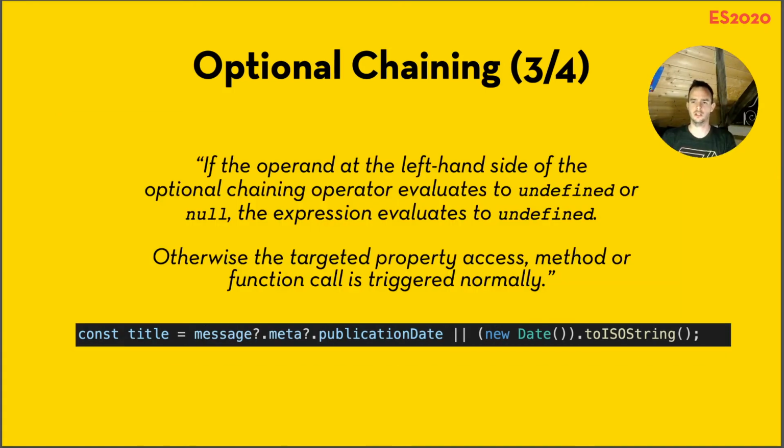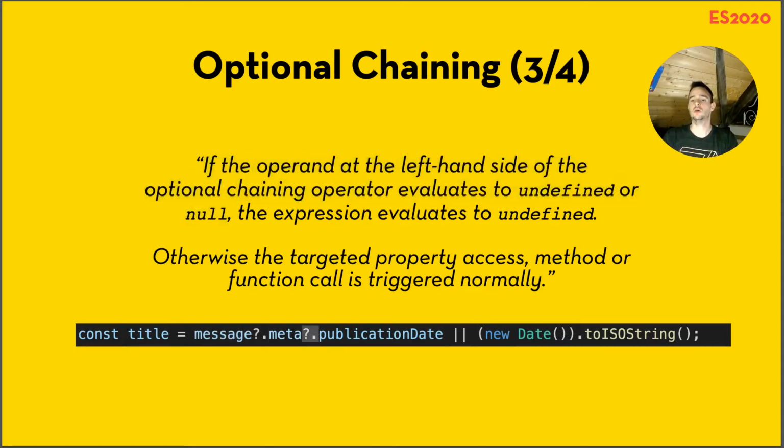How does it work? Well, here's the description. It says, if the operand at the left-hand side of the optional chaining operator evaluates to undefined or null, the whole expression evaluates to undefined. So when we encounter the operator, which is the question mark and the period there, we check, is the operand at the left-hand side null or undefined? That's not the case. Okay, we're just going to continue, otherwise the target property will be triggered normally.